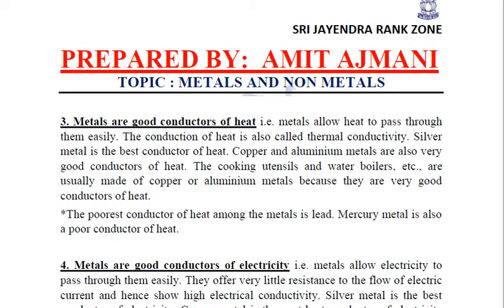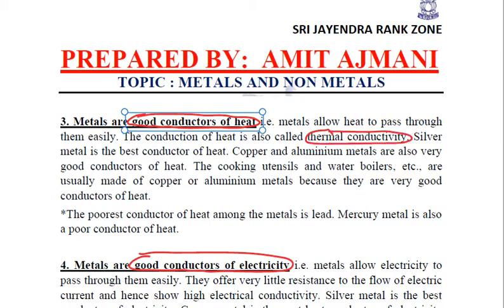The next property of metals is that metals are good conductors of heat and good conductors of electricity. Let us try to relate both these points one by one. By saying that metals are good conductors of heat, we mean that metals allow heat to pass through them easily. And this property of metals, conduction of heat, is called thermal conductivity. Among metals, silver is the best conductor of heat. After that, we have copper and aluminium. They are also very good